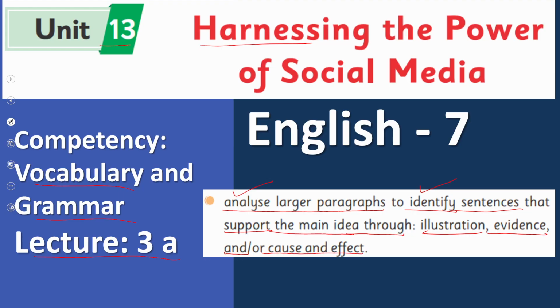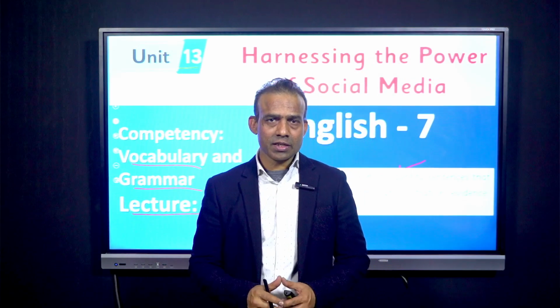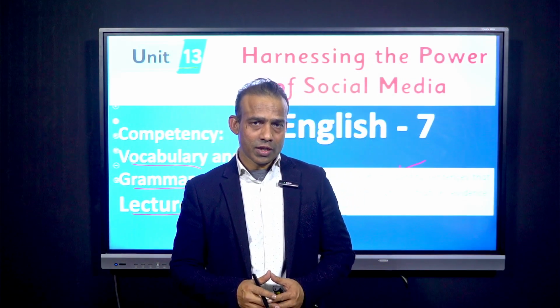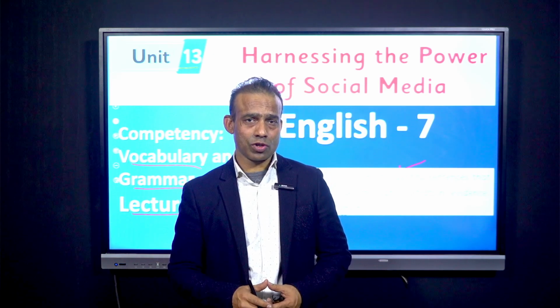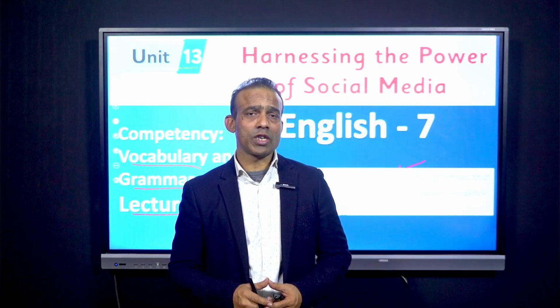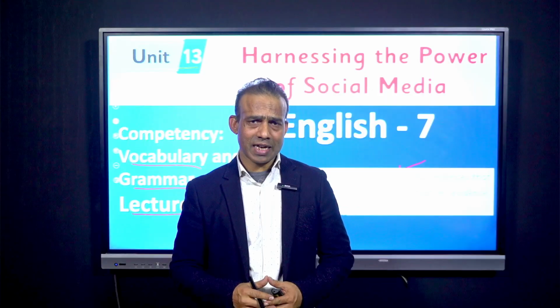So the SLO is very clear. First of all, we have to analyze the large paragraph and then identify sentences that support the main idea, and identification must be through these three things: illustration, evidence, and cause and effect. Dear learners, this is the SLO that we have dissected and understood together. I hope we are pretty much clear about the SLO.